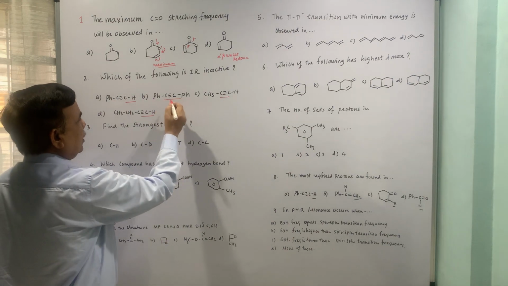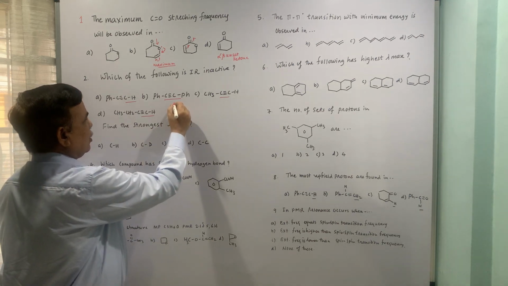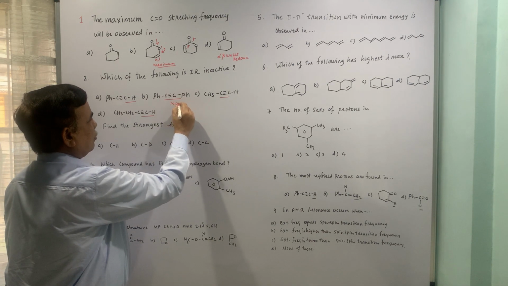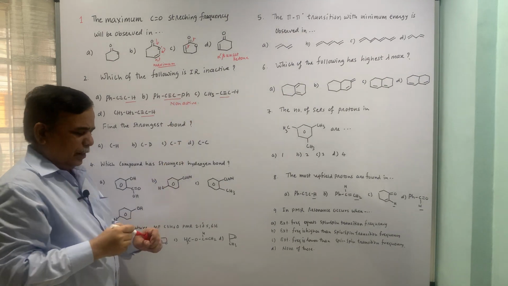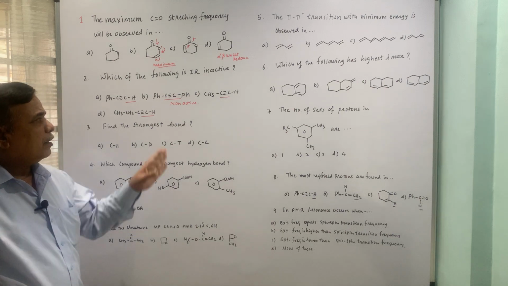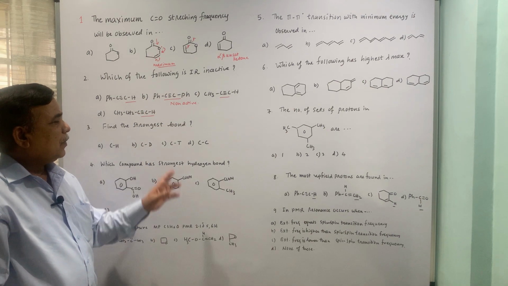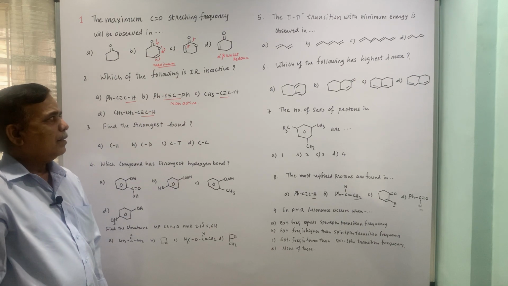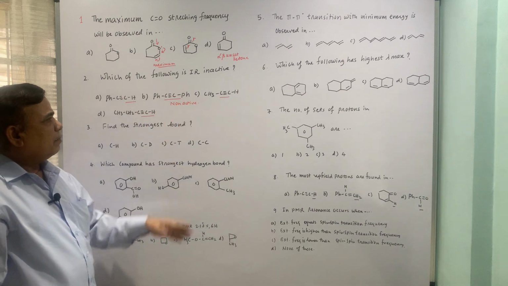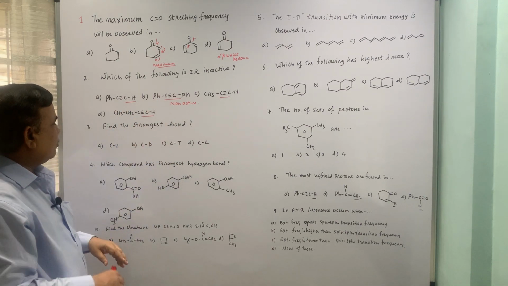This is a symmetrical, non-terminal alkyne, so it is going to be non-active because you will not find any change in dipole moment when this compound is subjected to IR light. In fact, it will be active in Raman. The remaining terminal alkynes are IR active, so this one is going to be non-active.